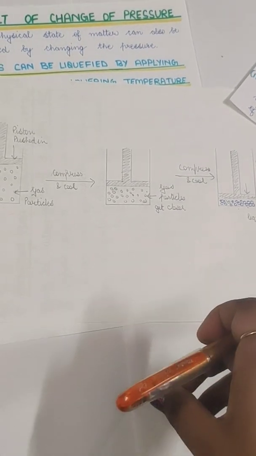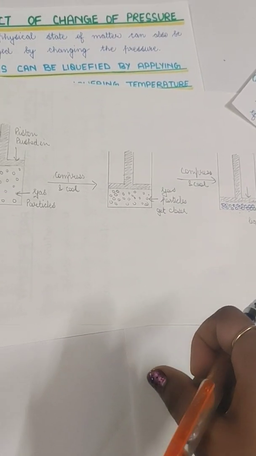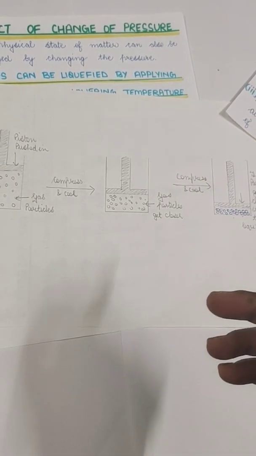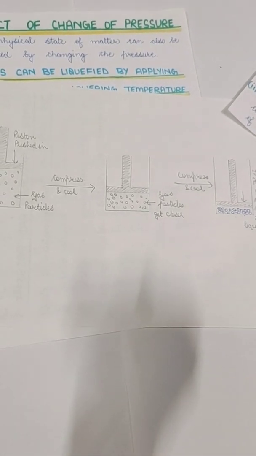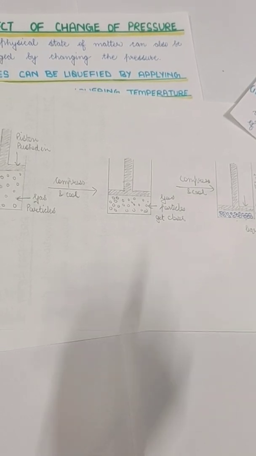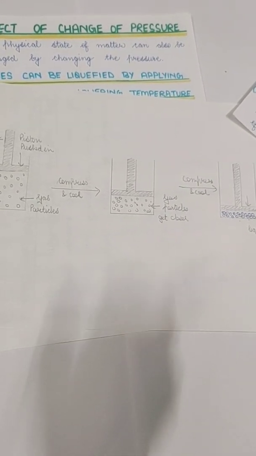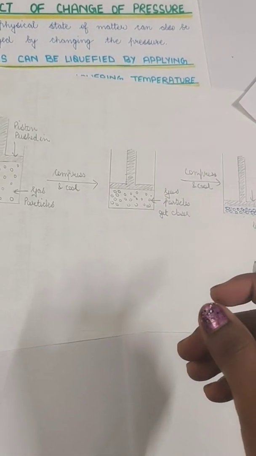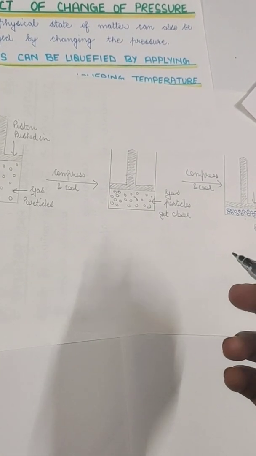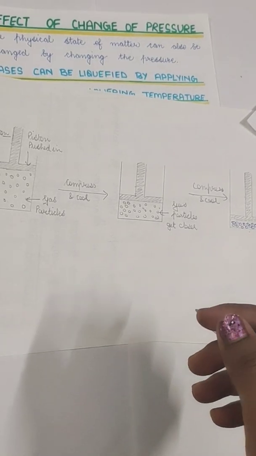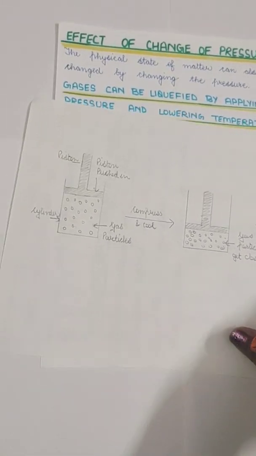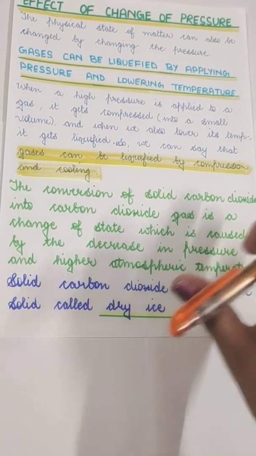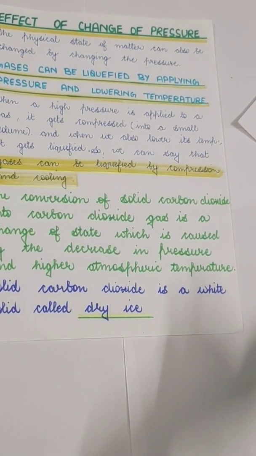So from the gaseous state it will directly come to the solid state. We also call it dry ice, because when the temperature is increased, ice turns into liquid. But in the case of CO2 dry ice, it will directly convert into its gaseous state. There are some gases, such as ammonia, that can be liquefied by applying high pressure and low temperature. So if there's a question, what is dry ice, the answer is simple: CO2, or carbon dioxide.